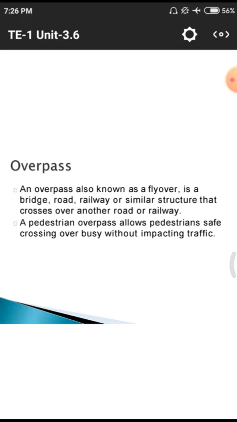It is a bridge, road or railway structure that crosses over another with the help of these roads and other bridges, likewise for railway systems. A pedestrian overpass also allows pedestrians safe crossing of busy roads without impacting traffic. That means in a few cases we have to use this overpass for pedestrian purposes also.